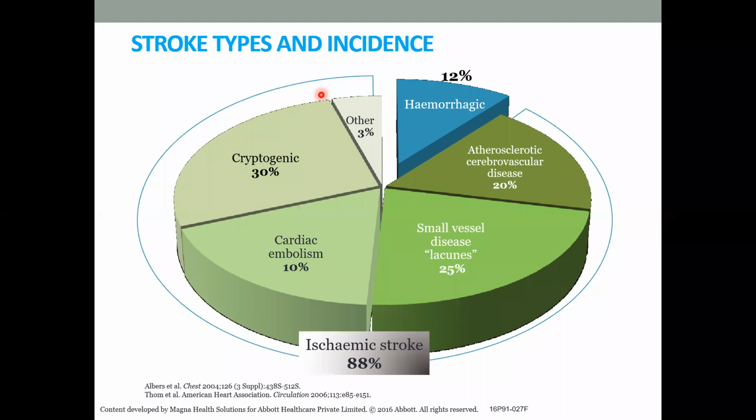Okay. So what is a cardiac stroke? Cardiac stroke can occur when there is some clot, like in the LA clot, or some subacute bacterial endocarditis. Cryptogenic strokes are strokes where you cannot find the etiology in about 30% of the patients. That is almost 1/3 of the ischemic strokes. You may not be able to find any cause of the stroke when you see them. Others, like vasculitis, will be 3%.